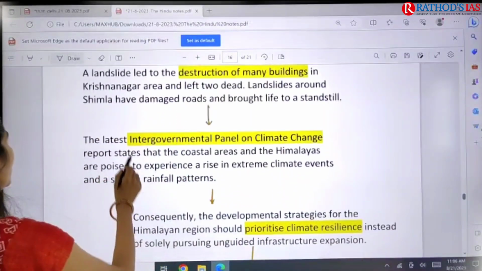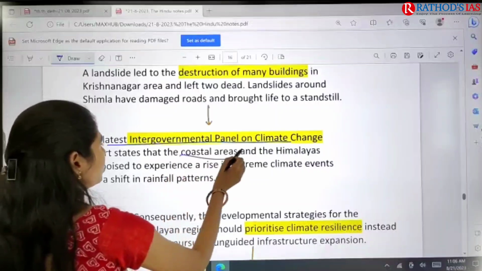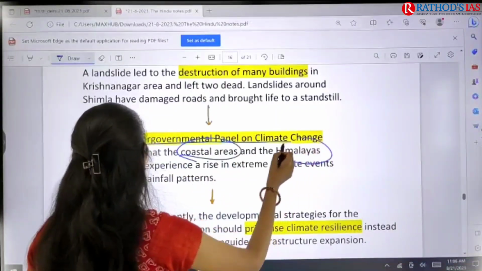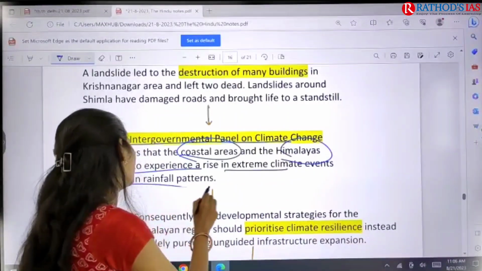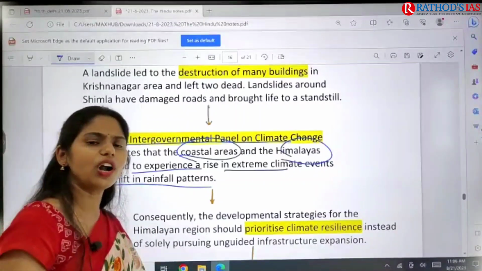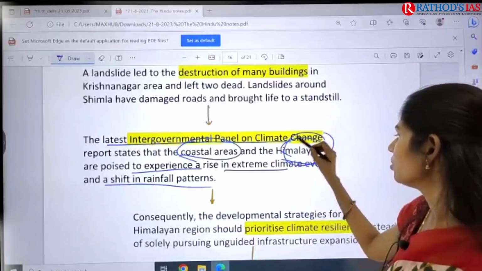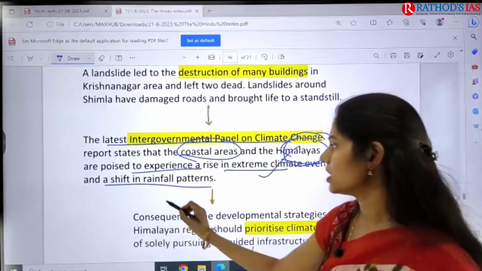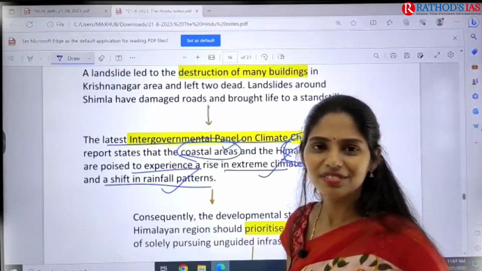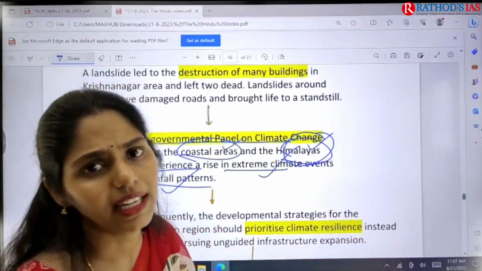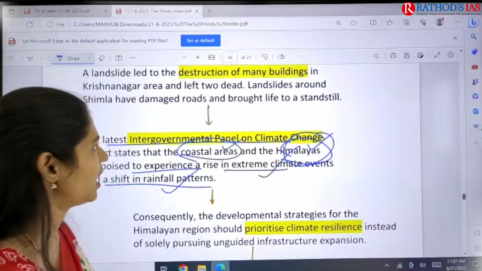Because of those damaged roads, life has come to a standstill now. Even if you see the recent report of the IPCC, it said that especially in the coastal areas and in the Himalayas, they are going to experience a rise in extreme climate events and a shift in rainfall patterns. So we already got the alert from this IPCC Sixth Assessment Report. But even though it was so, the governments of those areas had not taken the steps, right? Because of this, yes, they are facing the punishment now.